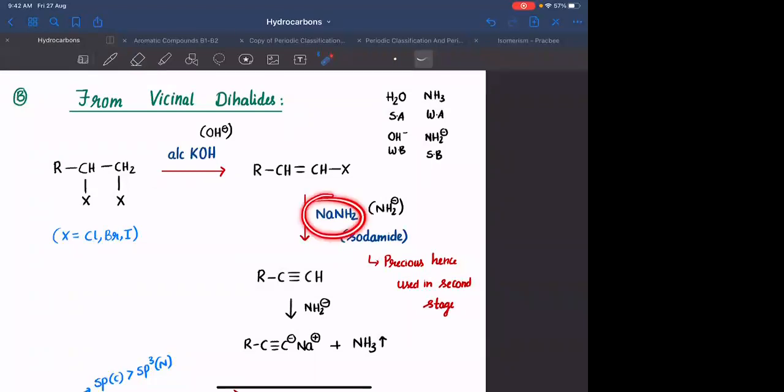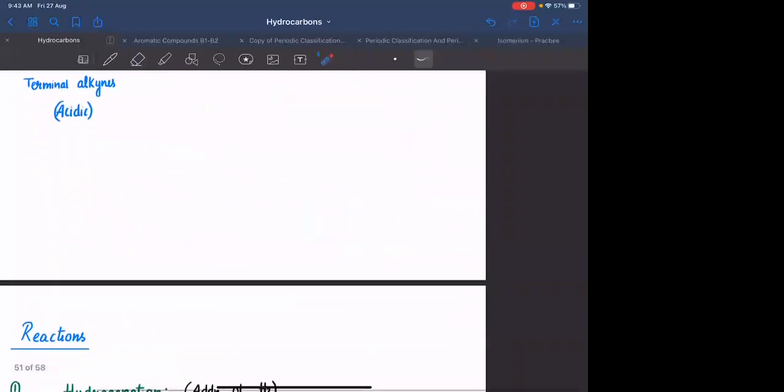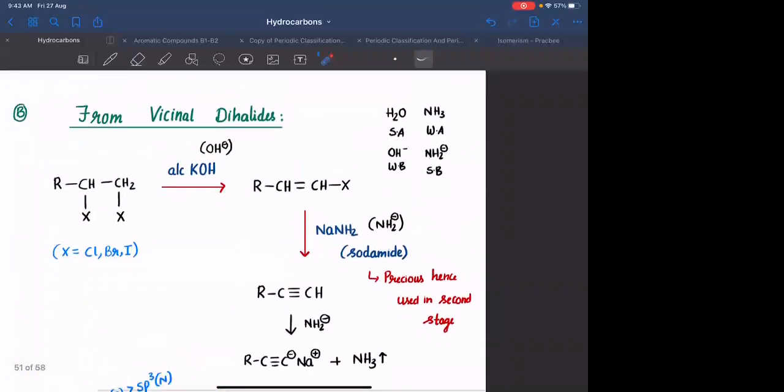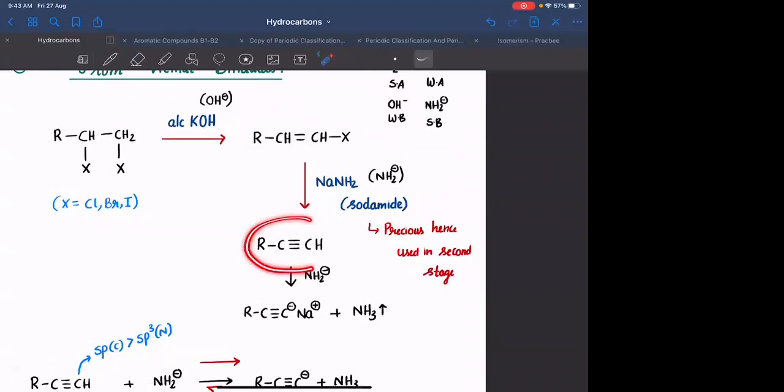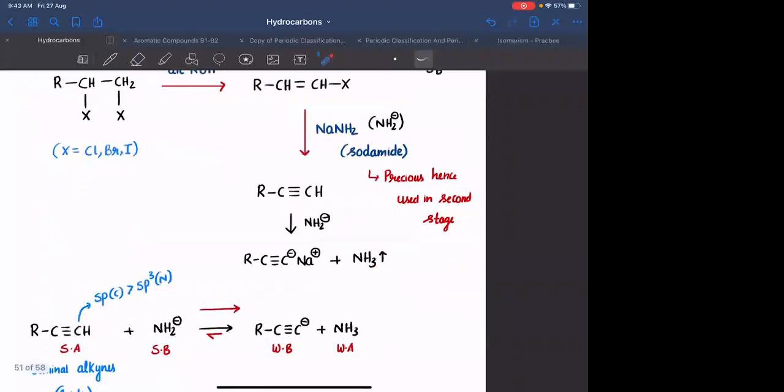Here, just sodamide here, this can also be formed using sodium in liquid NH3. They may also give the reagent as sodium in liquid NH3, which is used in Birch reduction. Okay. Rather than giving NaNH2, they will give that as sodium in liquid NH3. Then it will be forming NaNH2. Any doubt, anyone? Okay. If you are forming a terminal alkyne, the terminal alkyne will further react with sodamide, because this is a base and terminal alkyne is an acid, to form this particular salt.